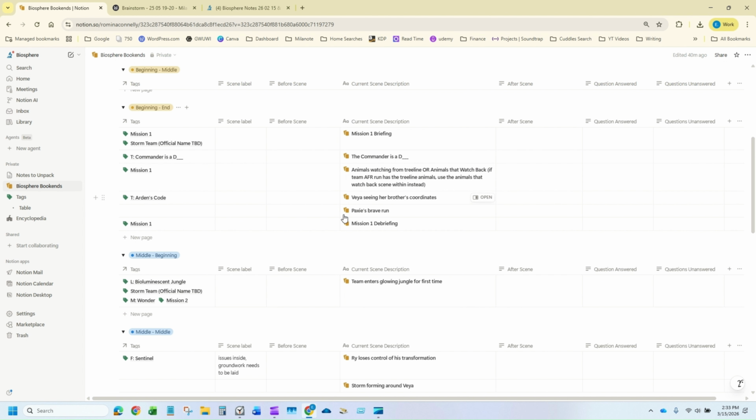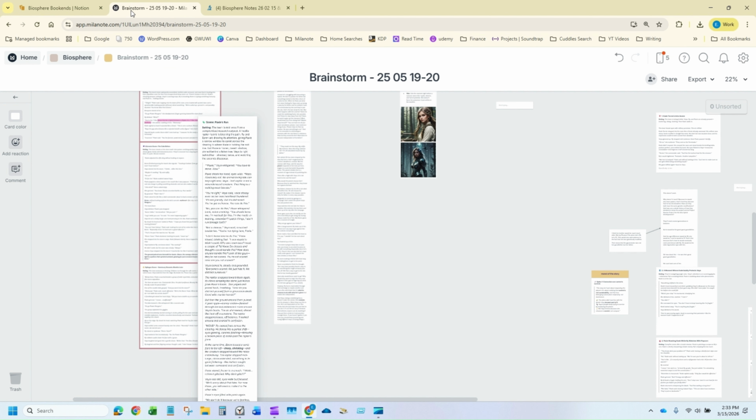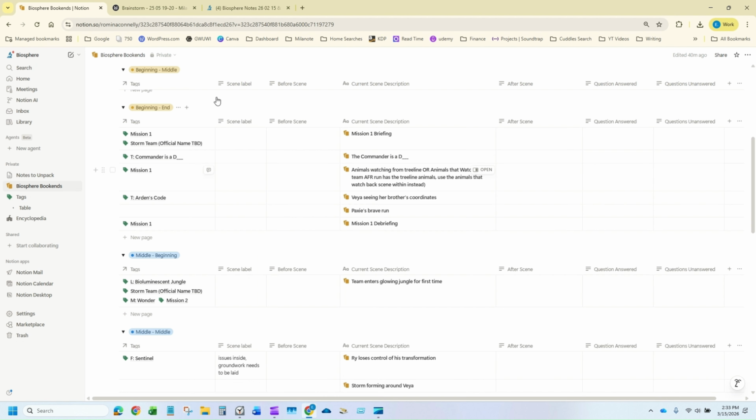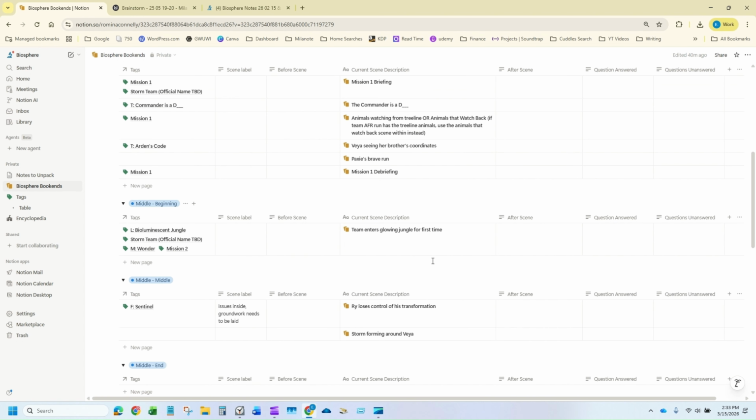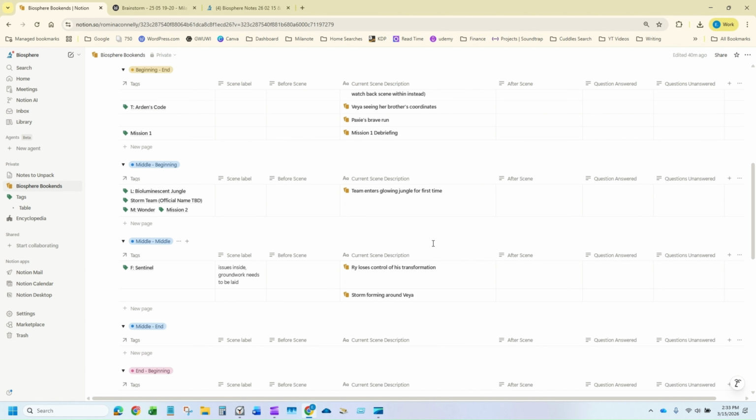So I did want to retain the freedom that Milanote provided, where I could put down everything that I just thought of randomly. But I did want it slightly more structured, just not enough to cripple me while I'm drafting, but enough to actually hold me up while I'm going through this process.